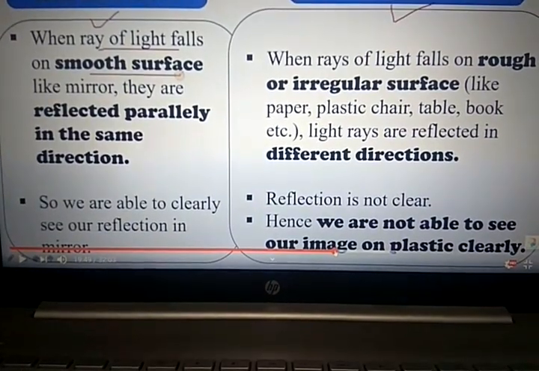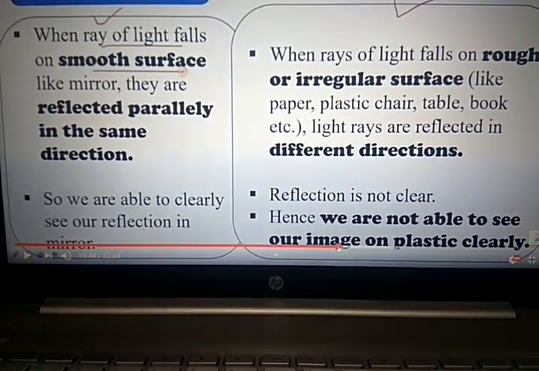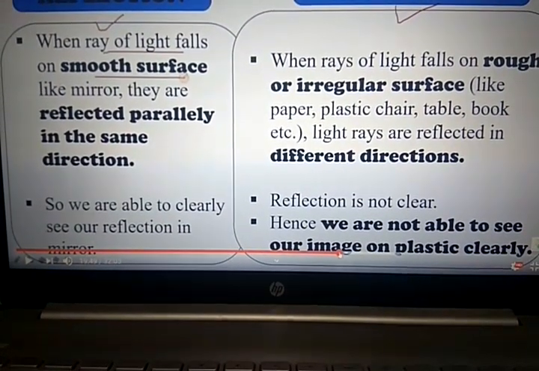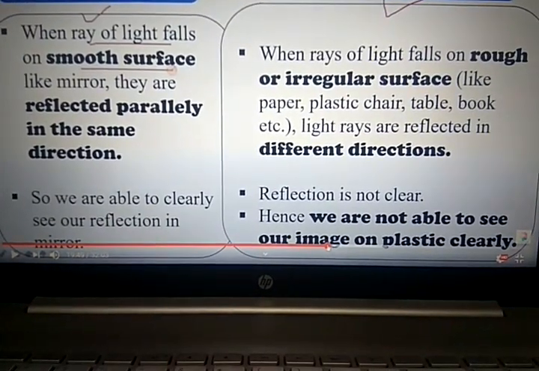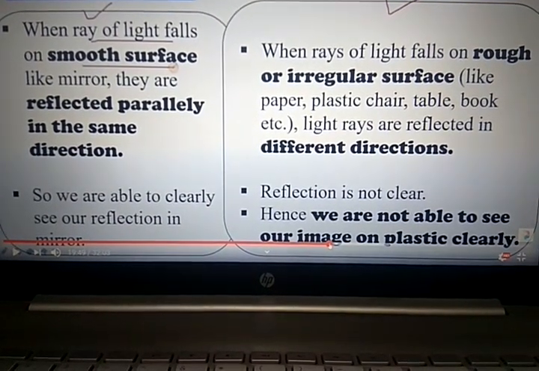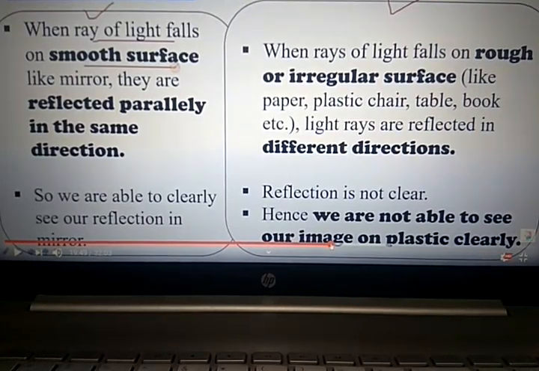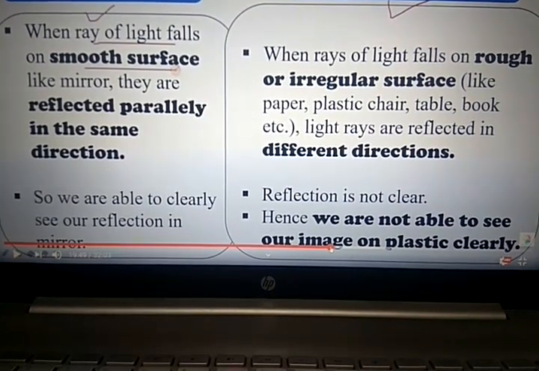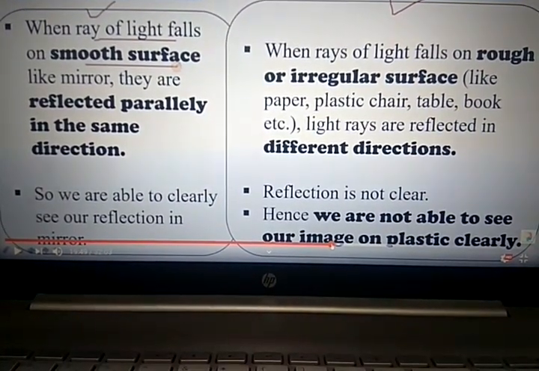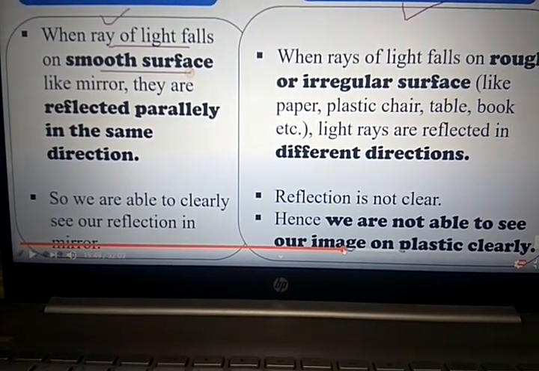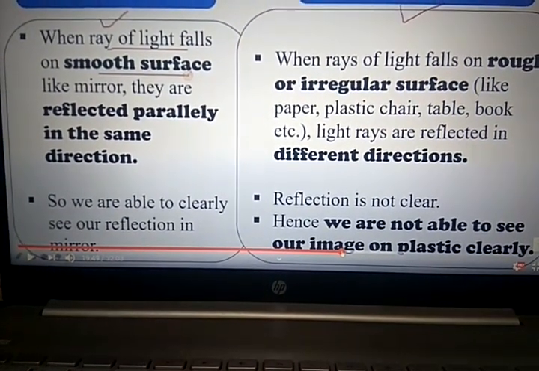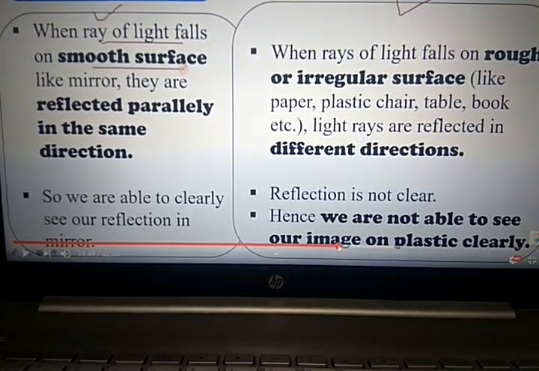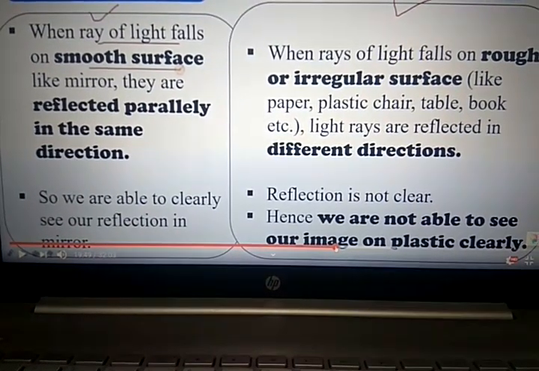When a ray of light falls on a smooth surface like a mirror, the rays are reflected parallel in the same direction. So this is regular reflection. Now in the case of irregular reflection, when rays of light fall on a rough or irregular surface like paper, plastic chair, table, book, etc., light rays are reflected in different directions. In regular reflection, light rays fall on a smooth surface like a mirror and are reflected parallel in the same direction, so we are able to clearly see our reflection in the mirror.